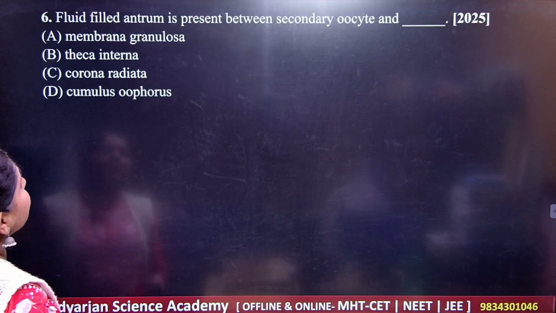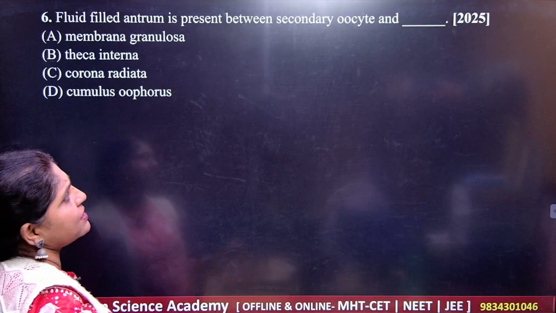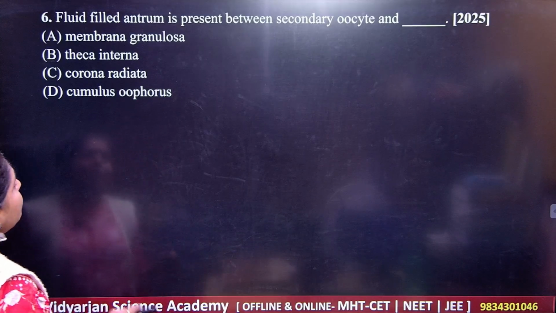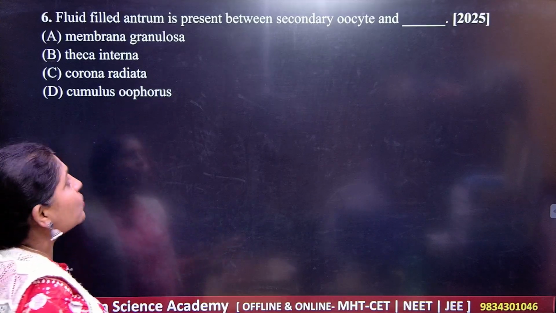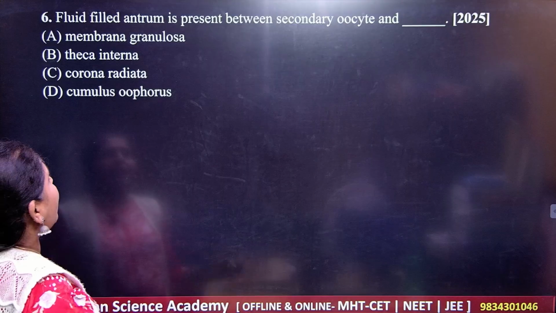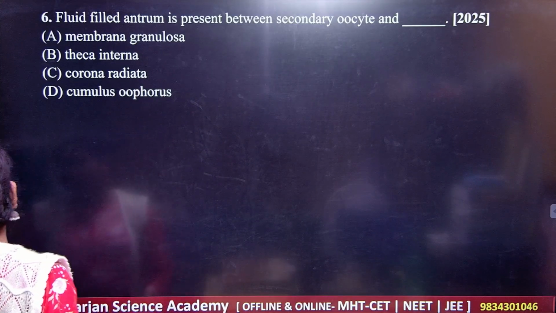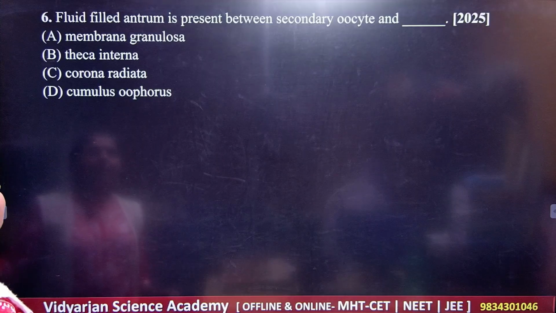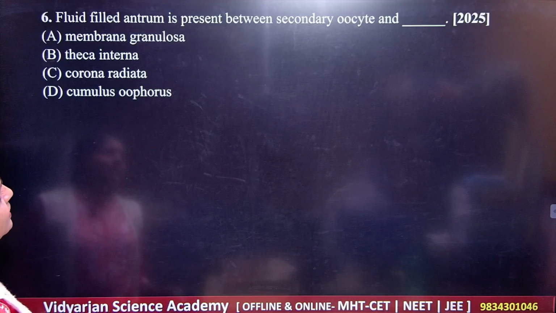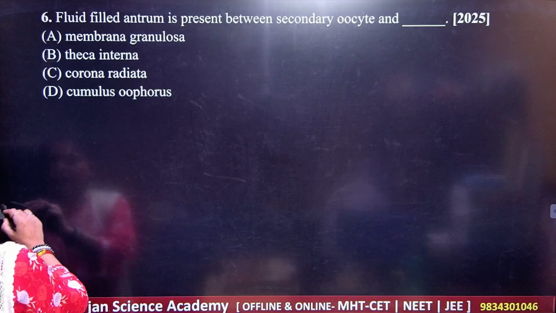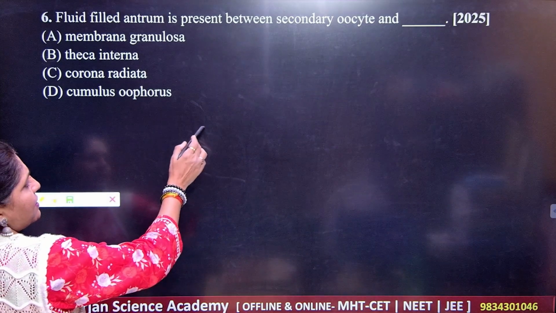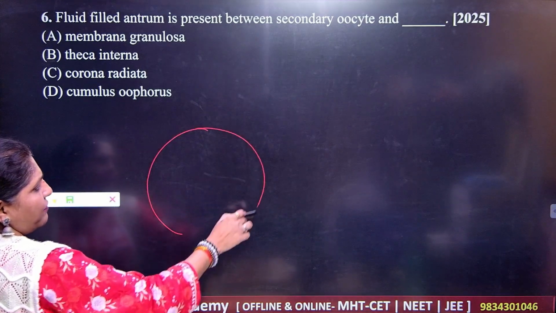The fluid-filled antrum is present between the secondary oocyte and dash: membrana granulosa, theca interna, corona radiata, or cumulus oophorus. What should be your correct answer? Consider the Graafian follicle.